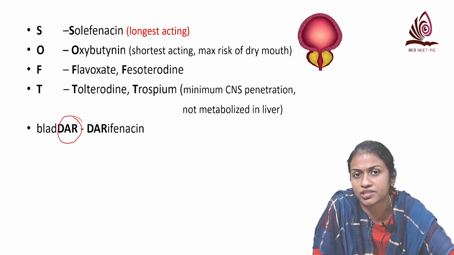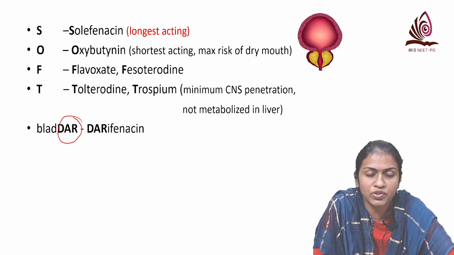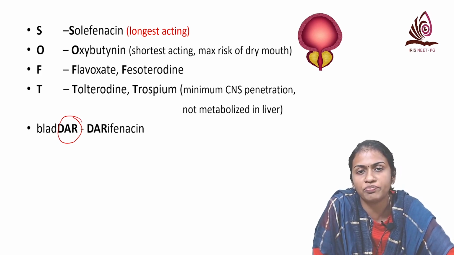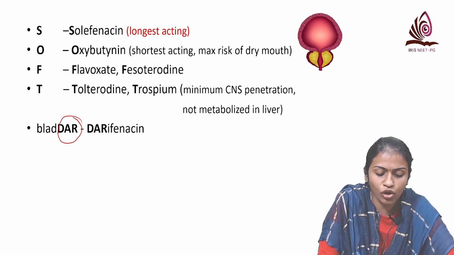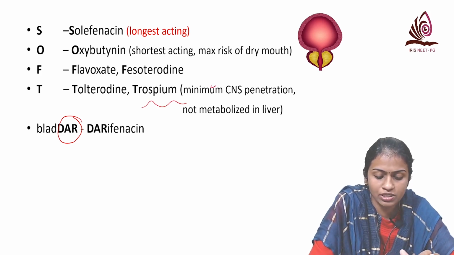So here the longest acting one is solifenacin. Oxybutynin is the shortest acting. Longest acting is solifenacin, shortest is oxybutynin. And maximum risk of dry mouth is for oxybutynin. And remember, trospium has got minimum CNS penetration. So the significance is there are fewer cognitive effects with trospium.